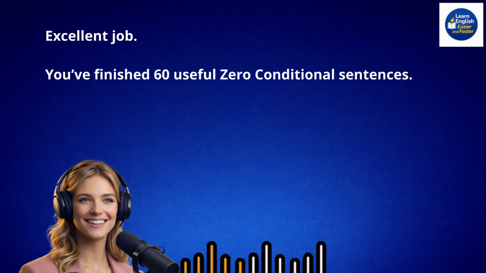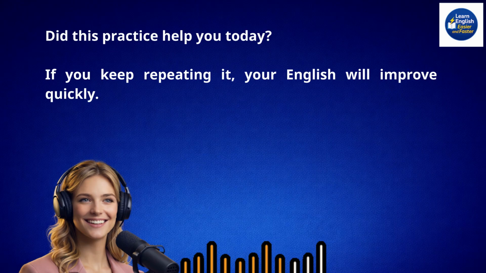Excellent job! You finished 60 useful zero-conditional sentences. Did this practice help you today? If you keep repeating it, your English will improve quickly.